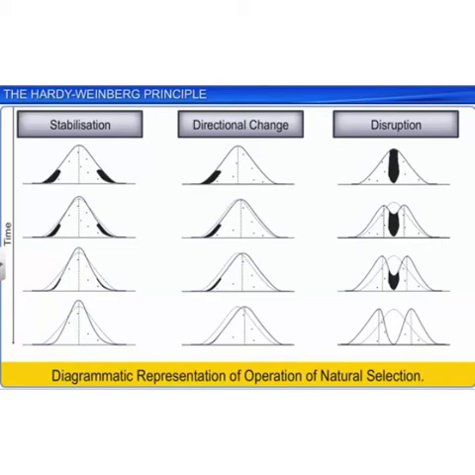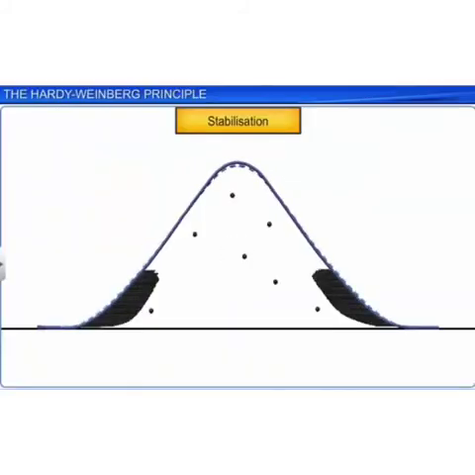In these graphs, you can see the different peaks or the operations of natural selection. There is always a mean value which shows a particular type of phenotype.